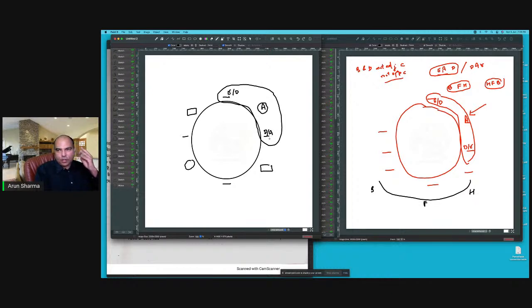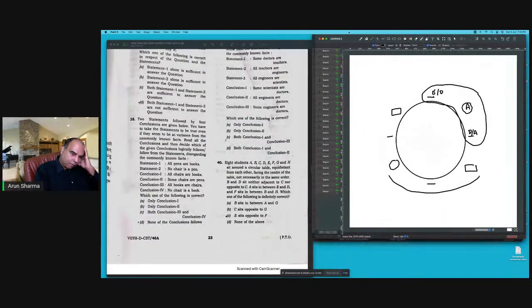Now I have to place BFH or HFB together here. And actually, if you read properly, when I say A sits between E and D, technically it does not necessarily mean that A is sandwiched between E and D. It could mean E, somebody, then A, and somebody, and then D. So from that angle the statement of the question is a bit ambiguous, but okay. In this case, because they have got close-ended options, you will assume that they are doing it that way. So I have to place BFH, so F will definitely come here.